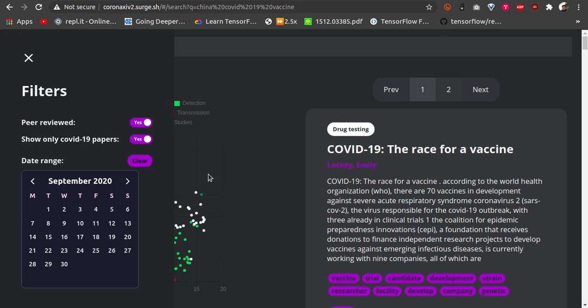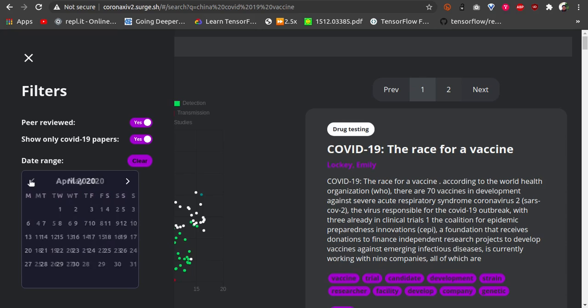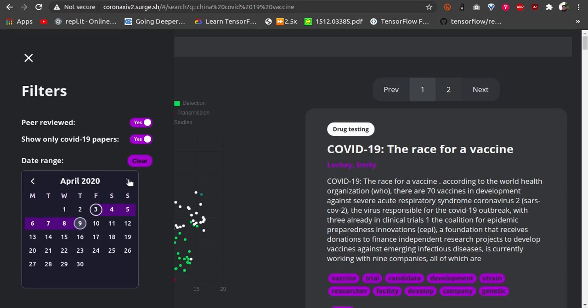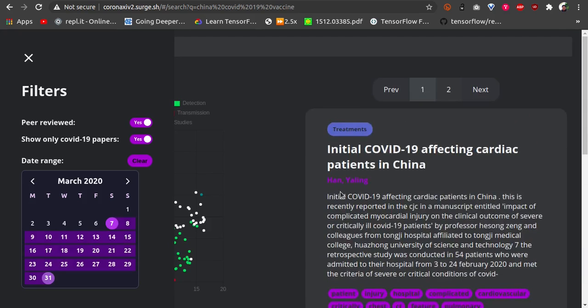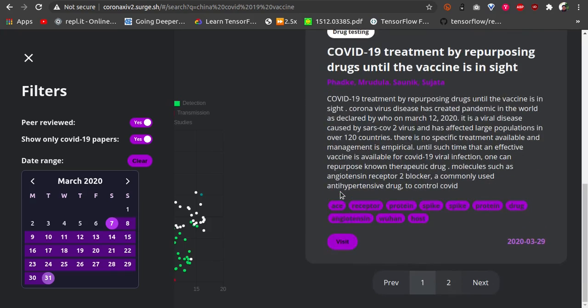And if you want to search for papers for a particular date range, we can also do that. If you want to see from April 9th to May 22nd, you can see the search results have changed here. Or if you want to see for another date, for example from 7th to 31st, you can see you are only getting these many papers.